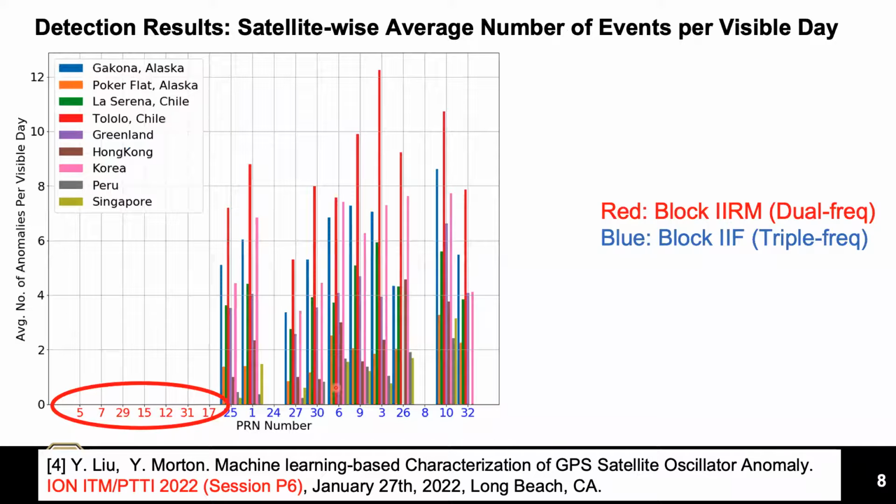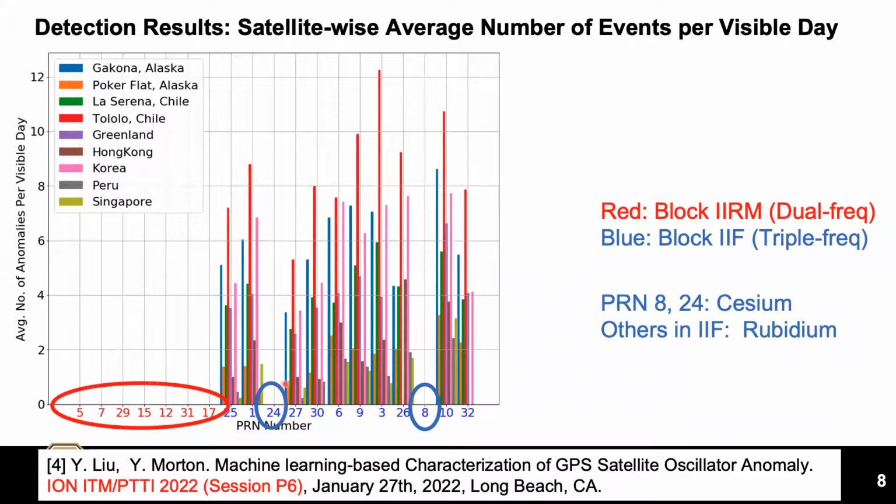Here is one of the detection results. A satellite-wise average number of satellite oscillator anomalies per visible day is shown in this plot. A few observations from this plot. First, no verified anomalies are found from Block IIR-M satellites. Second, no verified anomalies are found from PRN8 and 24. This might be because PRN8 and 24 use cesium clocks, while the rest of the satellites in Block IIF use rubidium clocks.